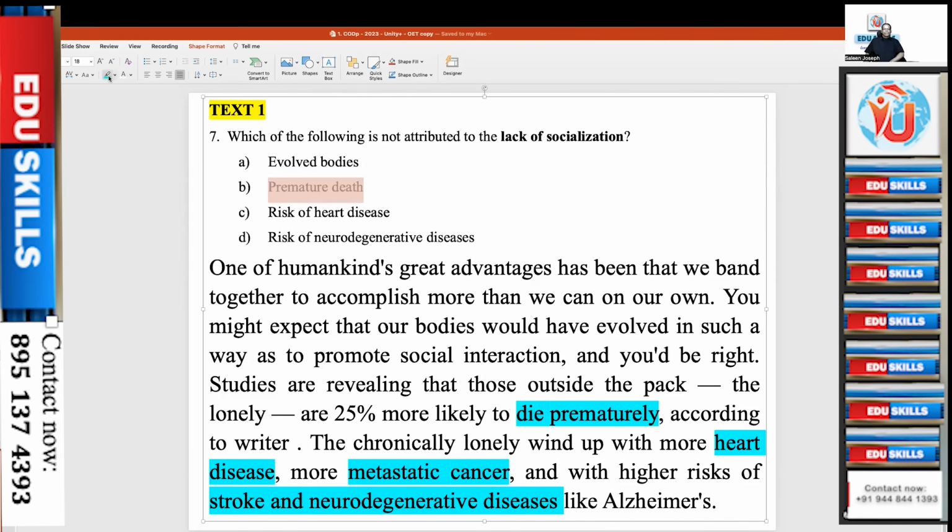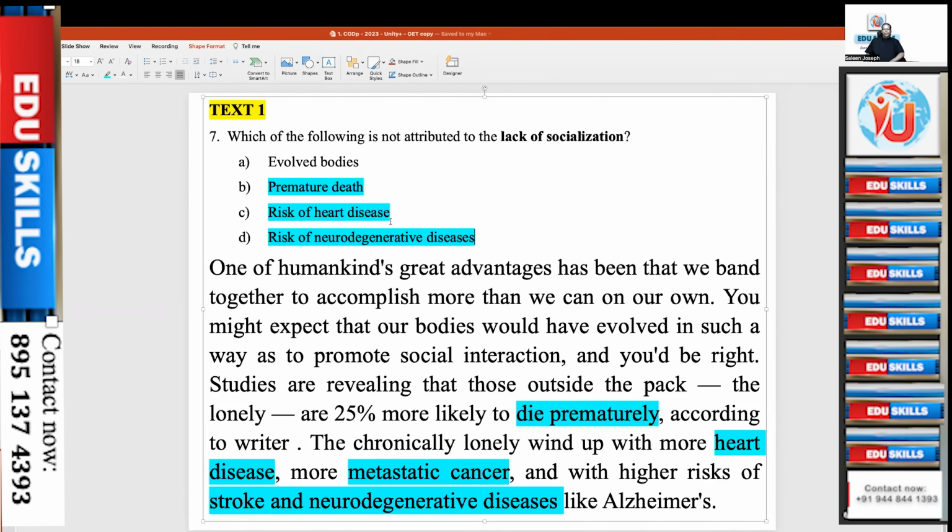Premature death is there. Risk of heart disease is here, right? Wind up with more heart disease means risk of heart disease. Then risk of neurodegenerative diseases, it is here. So these are the effects of being lonely. Lack of socialization means being lonely.